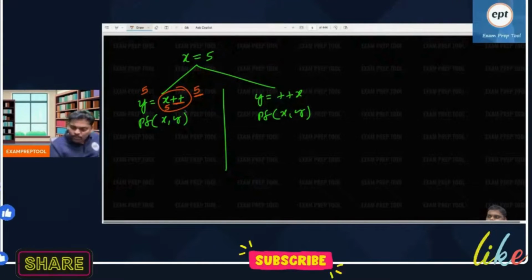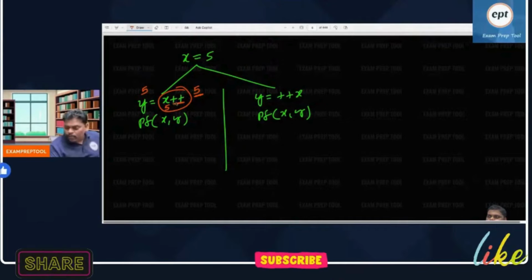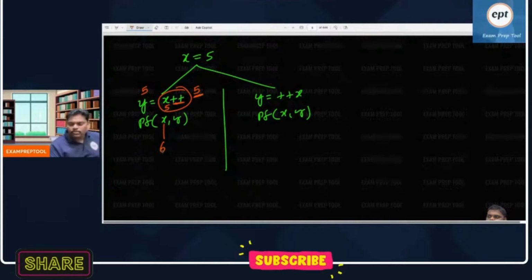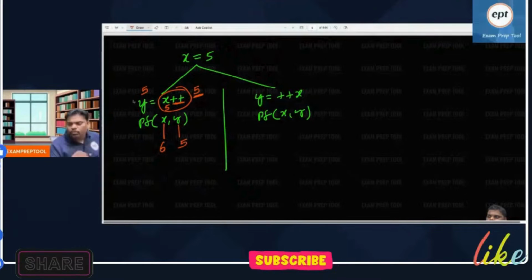Until now, 5. Now see, printf x comma y. What is the answer? Remember, in this line, this post incrementation doesn't affect, but after this, it will affect. What is the meaning? x value is 5 in this line, and that 5 goes to y. When this line is completed, x value becomes 6 because the incrementation is done. At this line, x is 5 only. After this line, x became 6. Then y became 5 only because whenever x value is 5, that will be assigned to y.